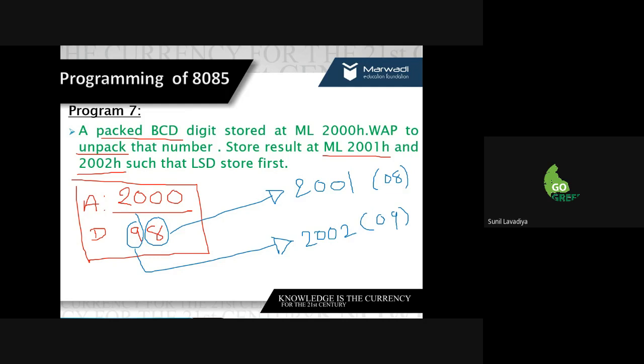You have to unpack it, meaning separate out both quantities. The 8 digit you store on location 2001, and the 9 digit on location 2002. This is the simple task. Let me give you a hint: you can use a rotate instruction, and this is how you have to do it.